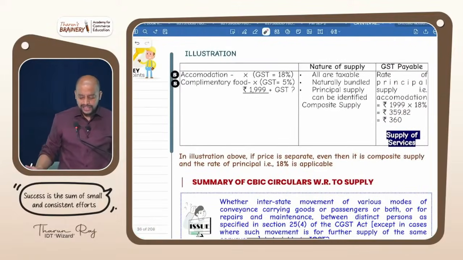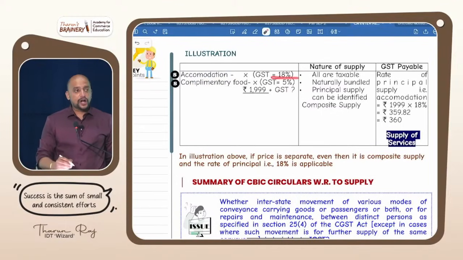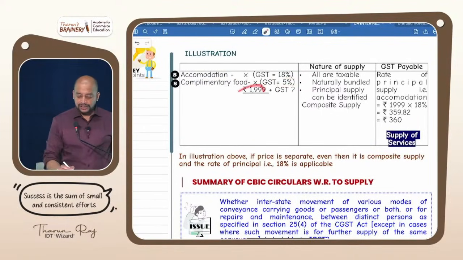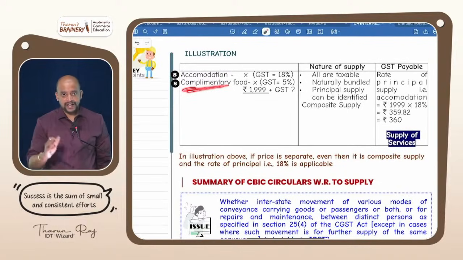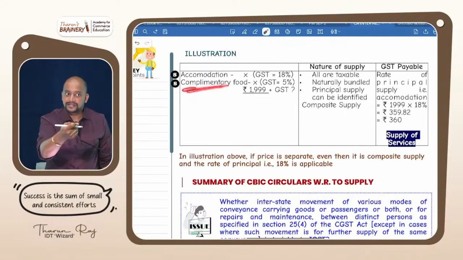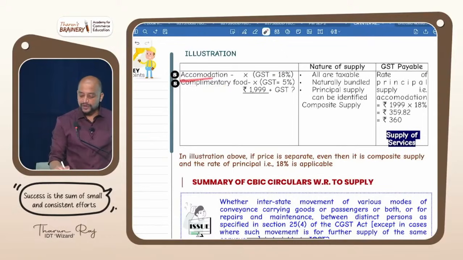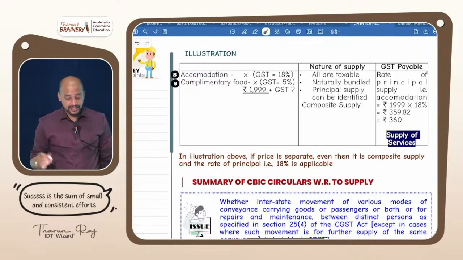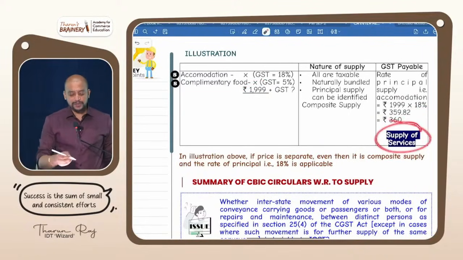Then look into the next one, accommodation and complimentary food. Accommodation, GST rate 18%, complimentary food GST rate 5%, so total 1,999. Whether all are taxable? Yes. Naturally bundled? Yes, because complimentary food means by default it will be given. What is the principal supply? Definitely not for the sake of food you will stay, correct? You are staying and you are getting the food, which means stay is the predominant element. So accommodation, what is the rate of GST on accommodation? 18%, that should be taken. So 1,999 into 18%, so 359.8 to 360. And here it is treated as supply of service because both are services.